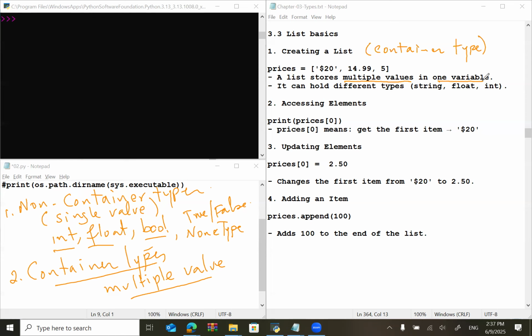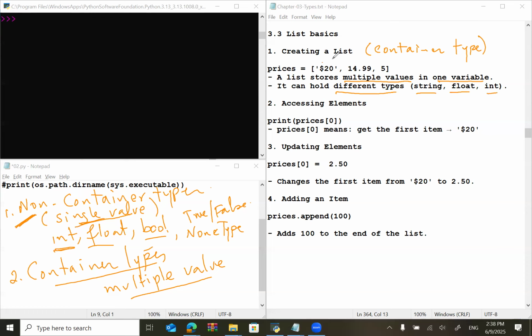In the non-container, we store a single value in one variable, an integer variable or float variable or whatever. Now, the container type, especially the list, can hold different types of data. It can hold string, float, or integer, you see.